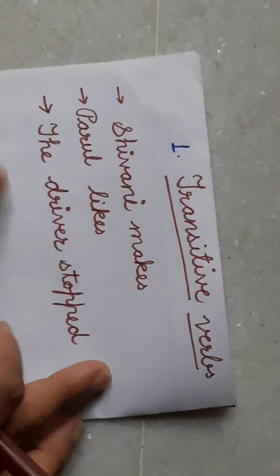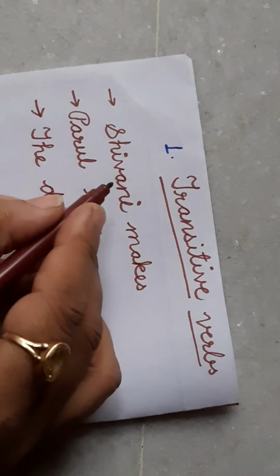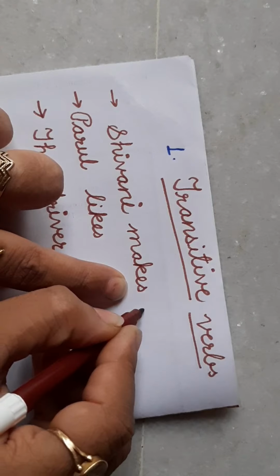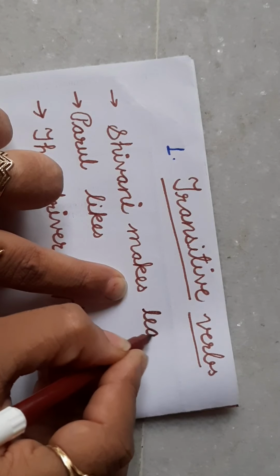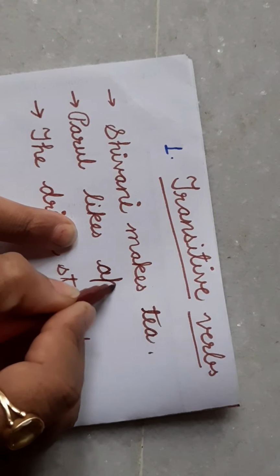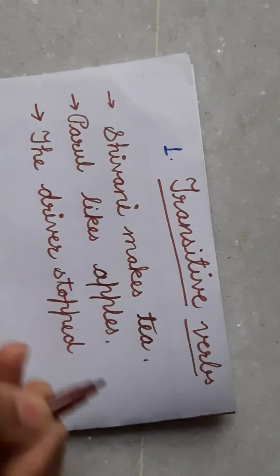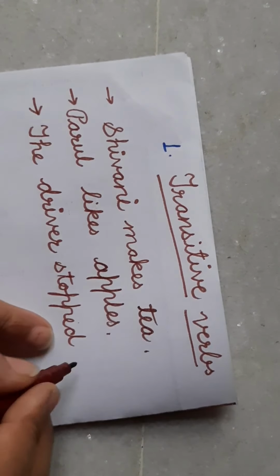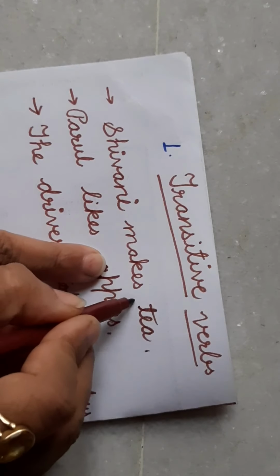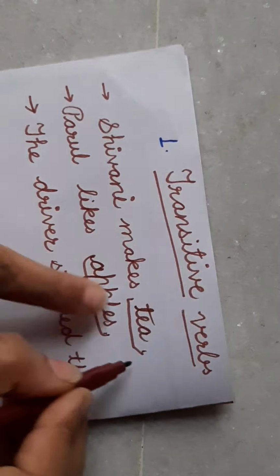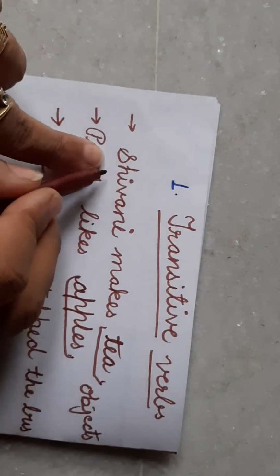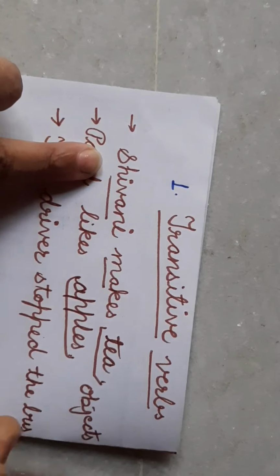So they require an object, like Shivani makes tea, Parul likes apples, the driver stopped the bus. So these are objects. Here subject, verb and object.